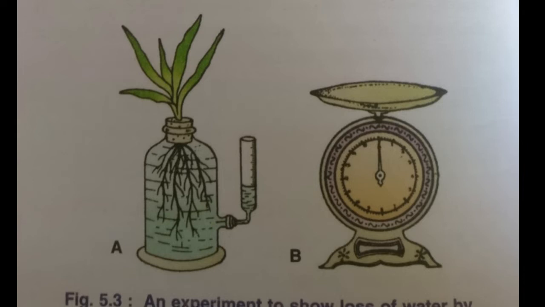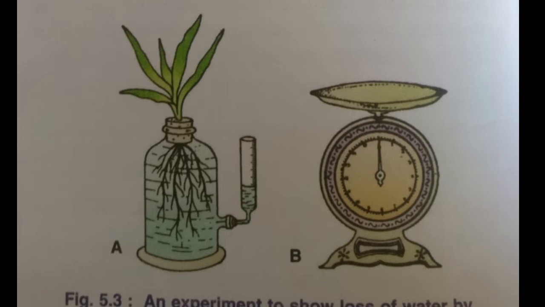The loss in weight by the plant during that time is due to the loss of water by transpiration. An improvement in the weighing method can be made by using a glass bottle linked by a rubber tube to a graduated tube filled with water, as shown in figure 5.3a on page number 57. The water level in the side tube falls to demonstrate loss of water through transpiration from the leaves.